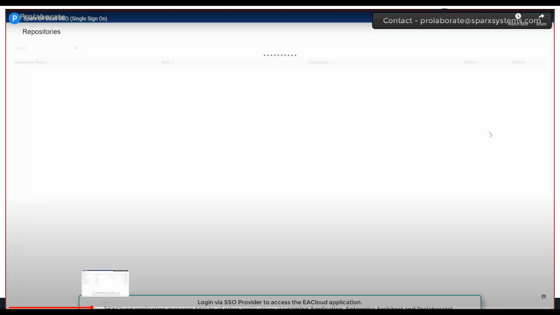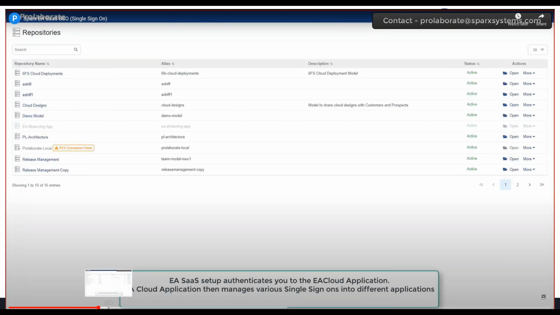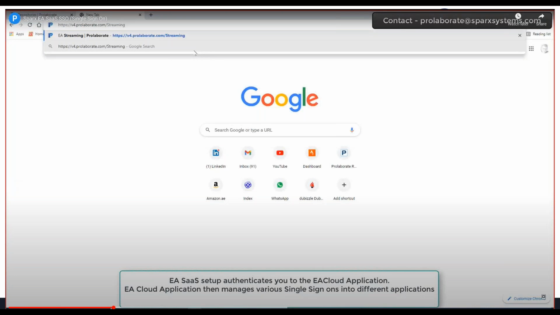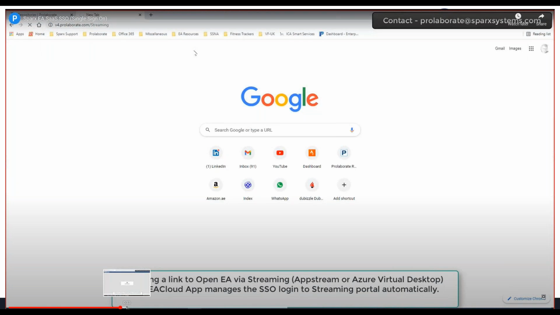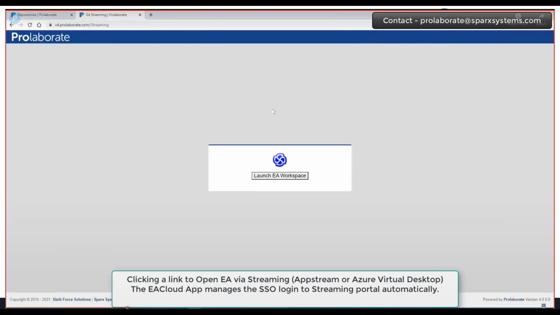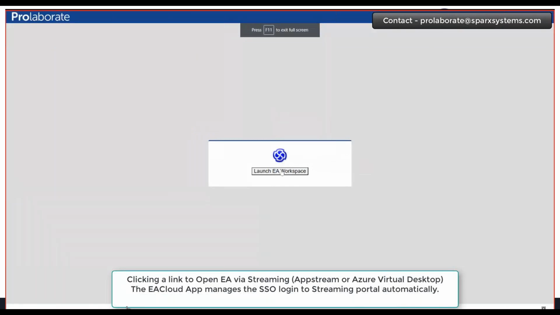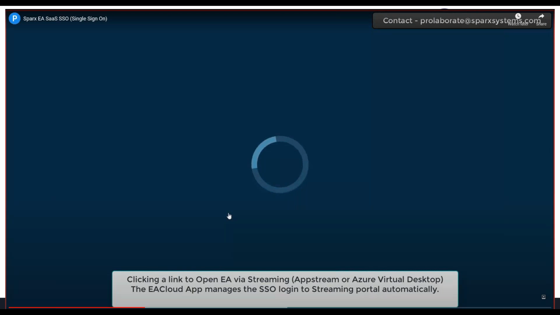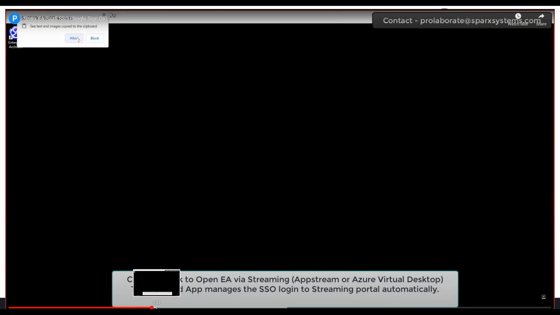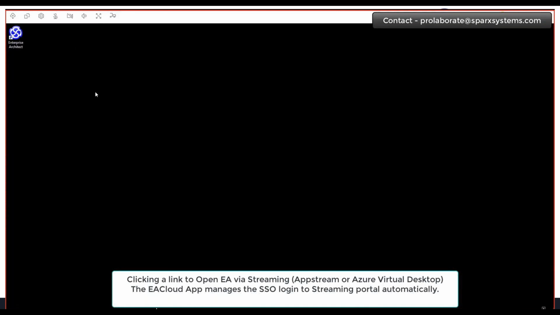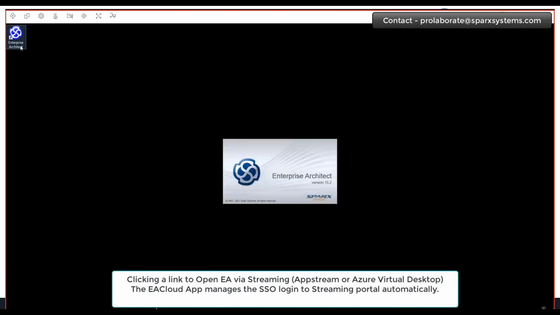At the same time, they'll also be given a link to access Enterprise Architect. And if you just click on the link, there won't be any more logins prompted. Prolaborate will take care of this login. So they will be automatically taken to the browser-based EA application, and to even access a repository or an EA model, they don't have to do any more manual login.